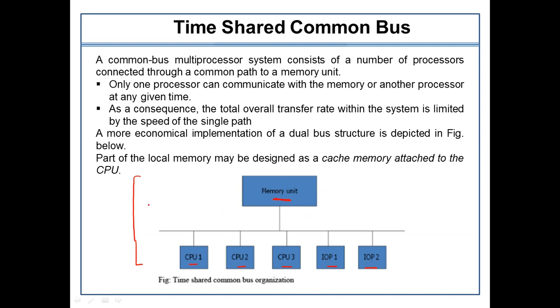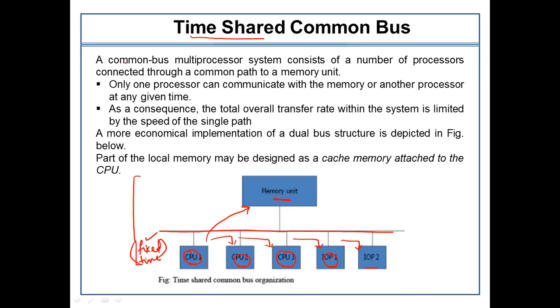Now, what is happening in this kind of architecture is time sharing. Each and every processor is allocated a fixed time to reference either the memory unit or any other processor. Why so? Because there is only one single path through which the communication will happen. That is why each processor is allocated a fixed time. And once the fixed time is allocated to one processor, the other processors will never interrupt it.